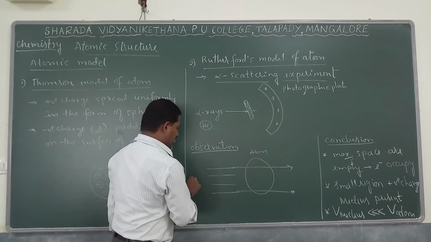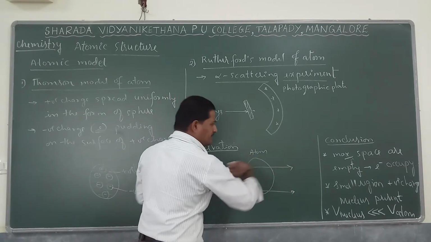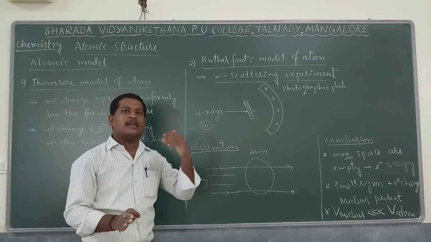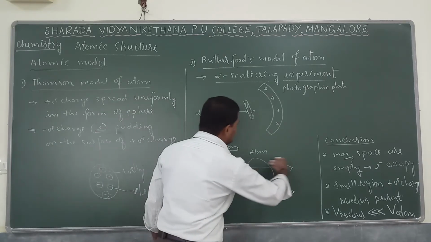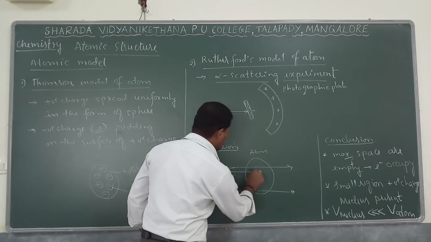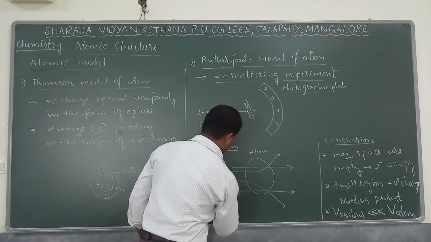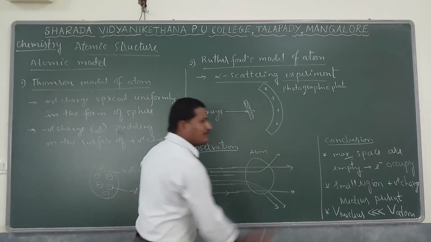If you consider 100 radiations, 98 of them simply pass through the atom, but only a few show deflection from the normal path.